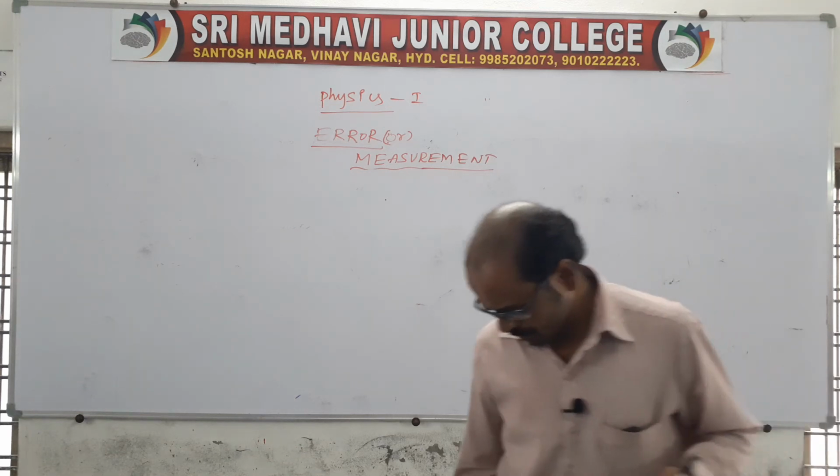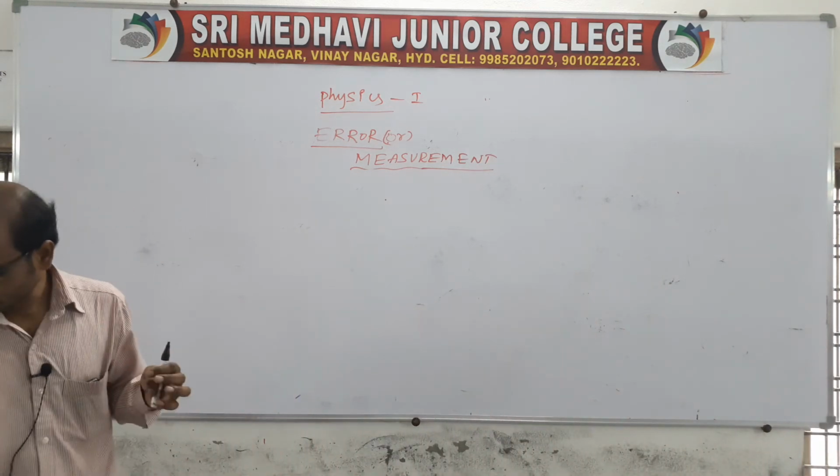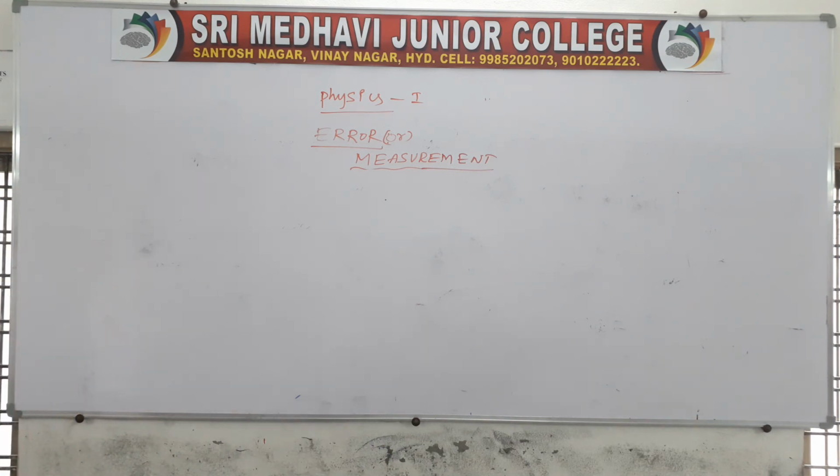Coming to the next part, there is also something else in errors. Errors can be minimized by taking a number of readings, so that we can get a mean value.